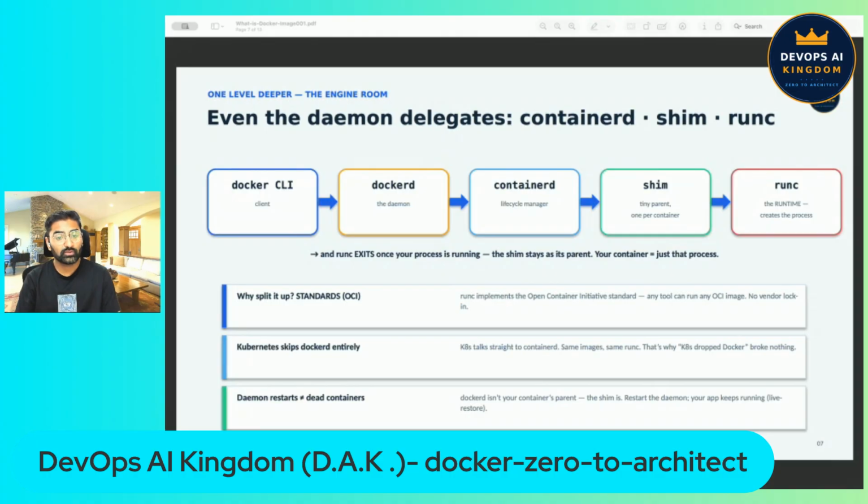Do not memorize all of this today. Just remember that the relay exists. Client, then dockerd, then containerd, then shim, then runc, and finally your process. We will dedicate a full deep dive episode to this after image number 10 we created.